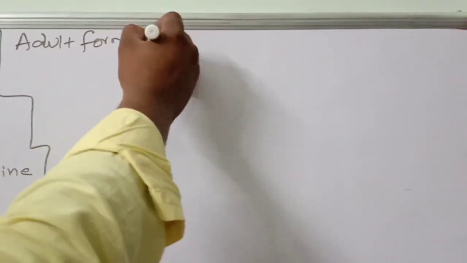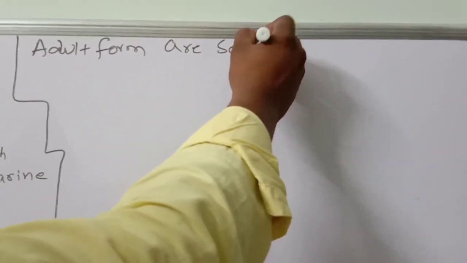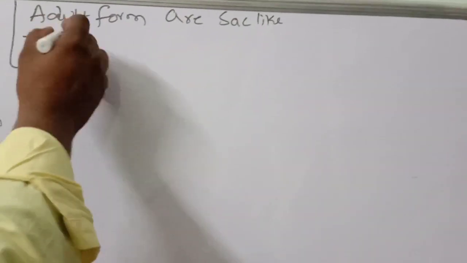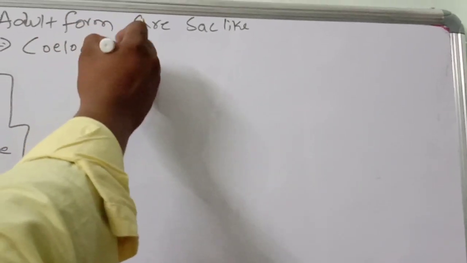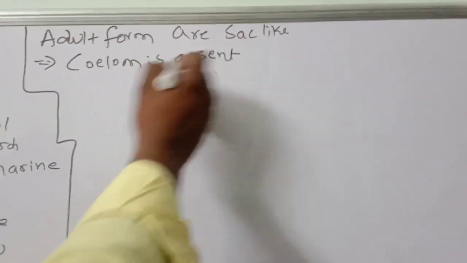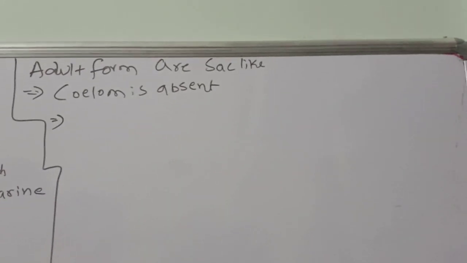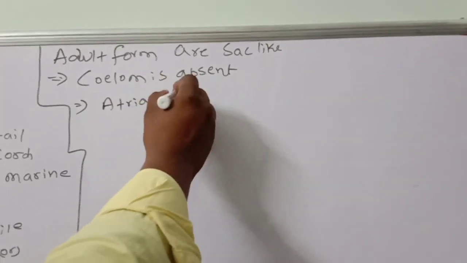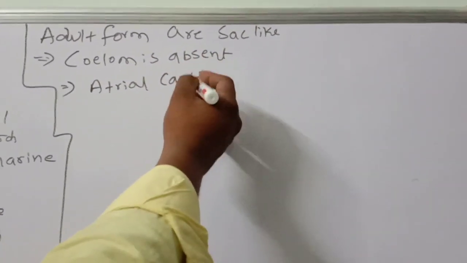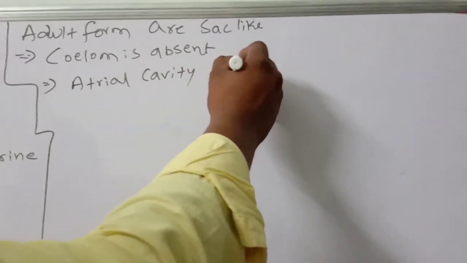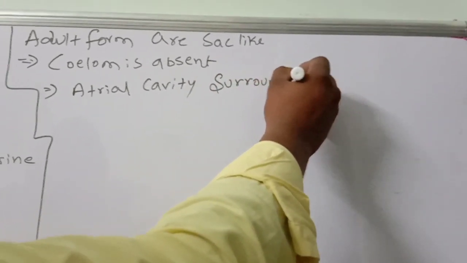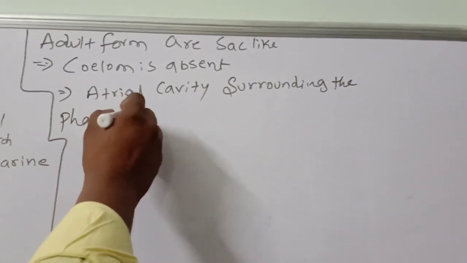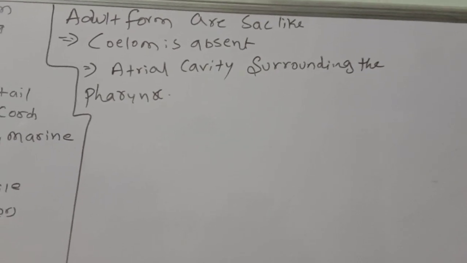The adult forms are sac-like. This point you should remember. In this, the coelom is absent, but an atrial cavity is there. The atrial cavity surrounds the pharynx. This point also you should remember.